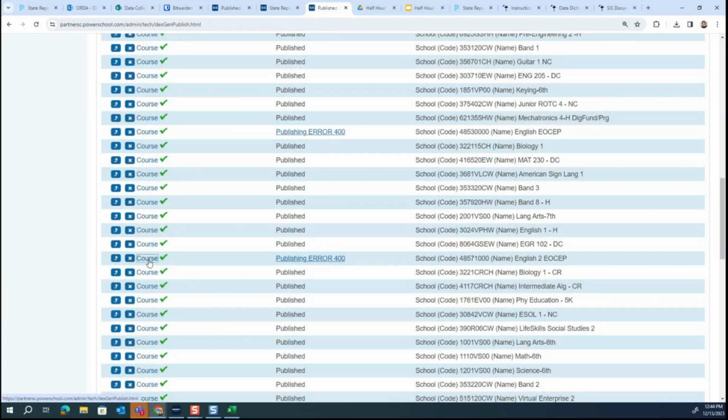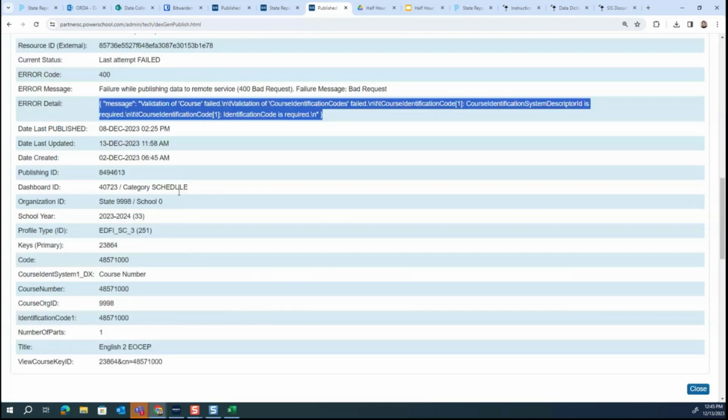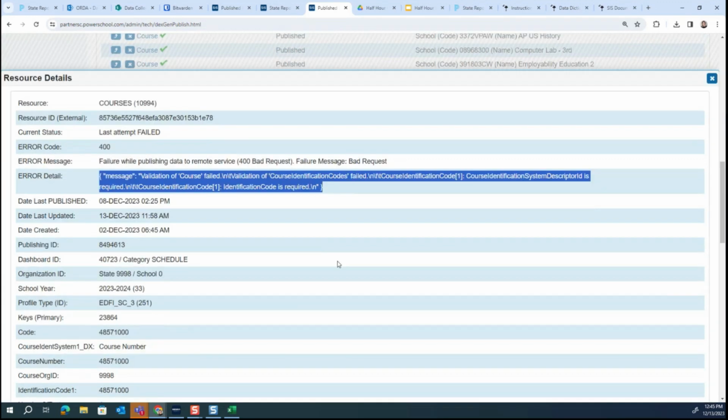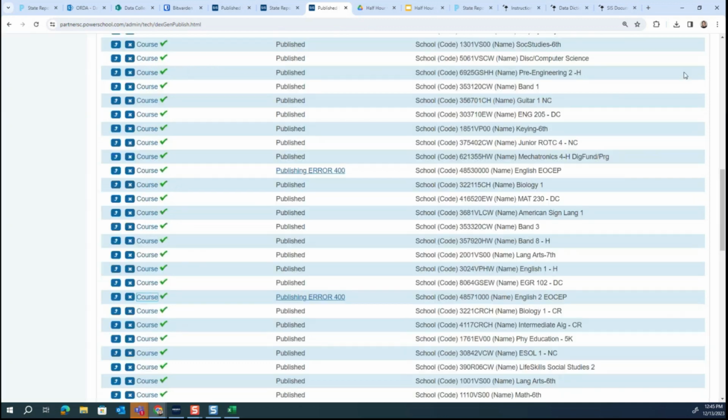You can also click course to see the error message again. If you're troubleshooting and trying to make sure you're looking at the right thing, there it is. So you can do that. I haven't gone in and fixed all of these, so I won't try to publish those, but I just wanted to show you what that looked like.